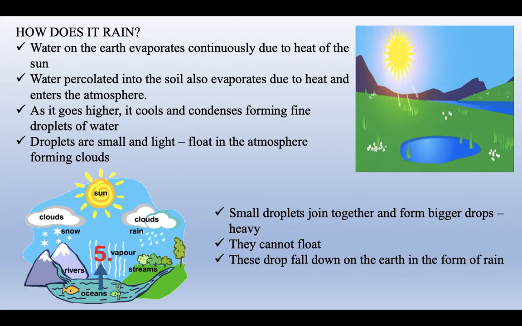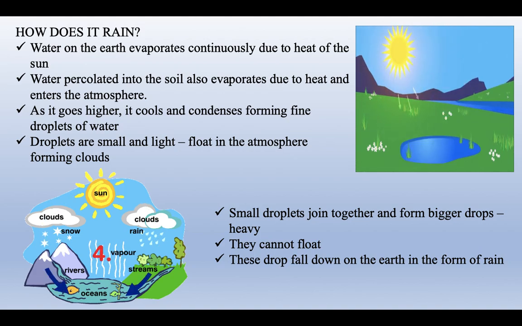Now we come to a new topic, that is, how does it rain? Water on the earth evaporates continuously due to the heat of the sun. Water that has percolated, that means entered into the soil, also evaporates due to the heat and enters the atmosphere. As water vapor is lighter than air, it rises high up into the atmosphere.